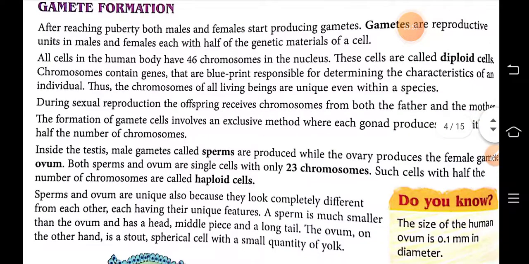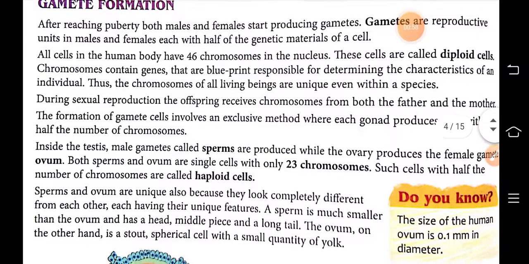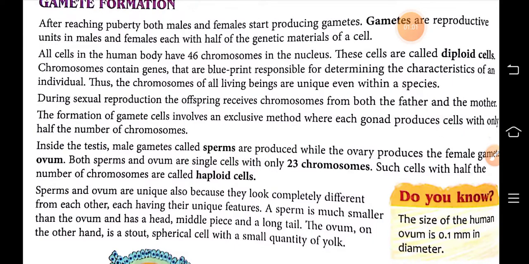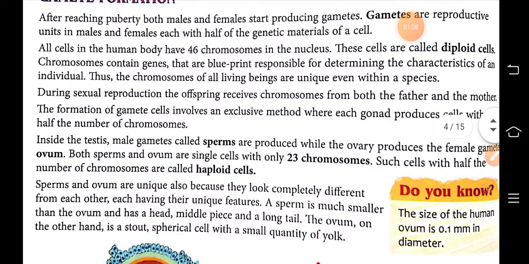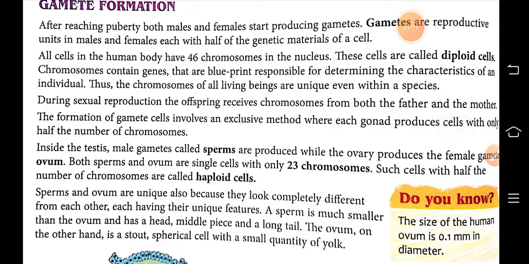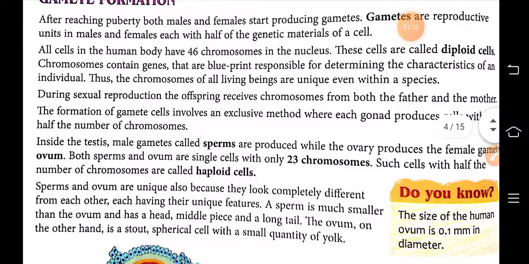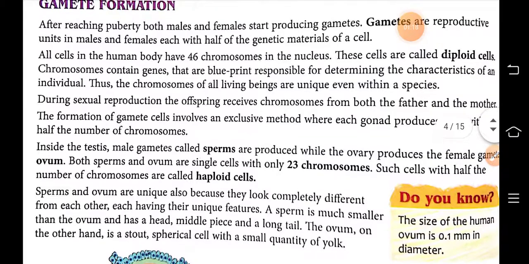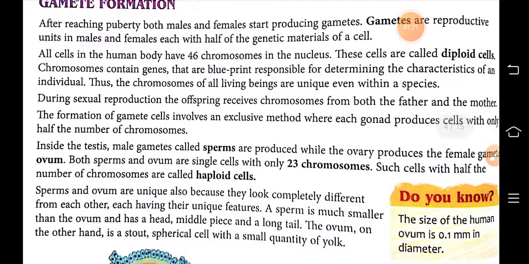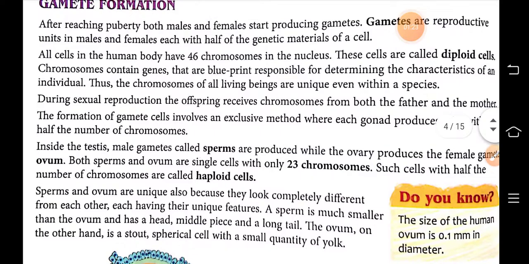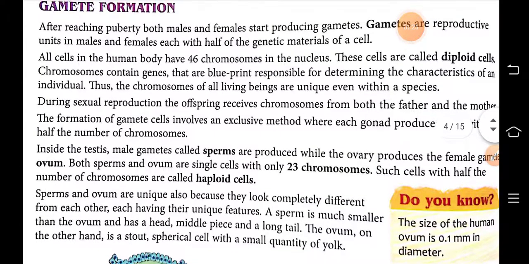After reaching puberty, both males and females start producing gametes. Puberty is the age after 12 to 13 approximately. After the adolescent period or puberty age, both male and female start producing gametes. And it is the reproductive unit with half of the genetic material of a cell.